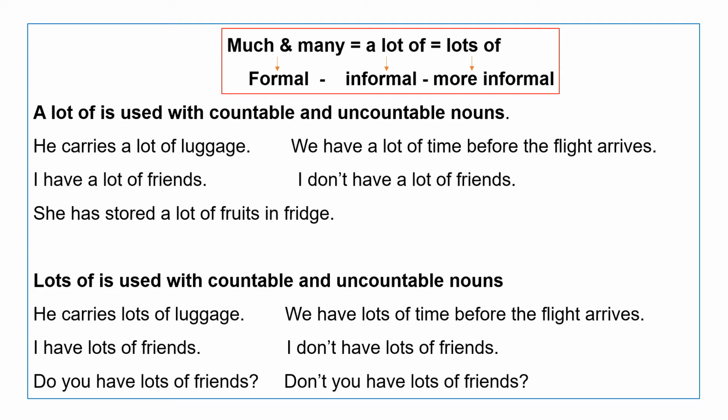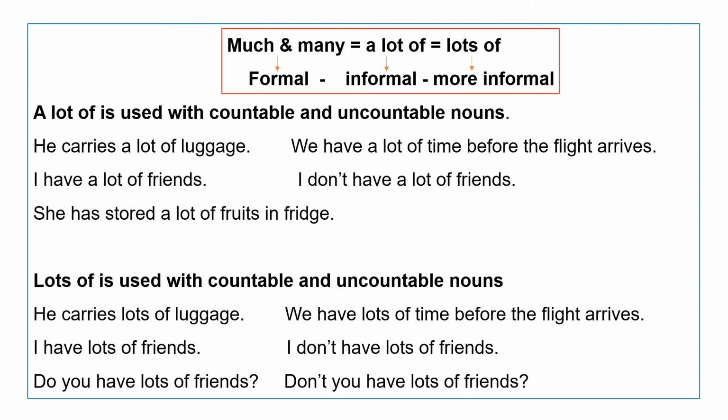She has stored a lot of fruits in the fridge. It means she has stored many fruits in the fridge. Luggage is an uncountable noun, friends is a countable noun, fruits are also countable nouns. Next, let us see some examples for lots of. He carries lots of luggage.